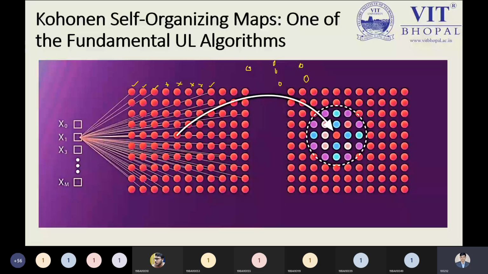This node will be connected by this one directly, but this node will not be connected by this one directly. These crosses show they are not connected directly to this node. And maybe this is a node which is not connected to the input node. That is a portion we need to keep in mind.